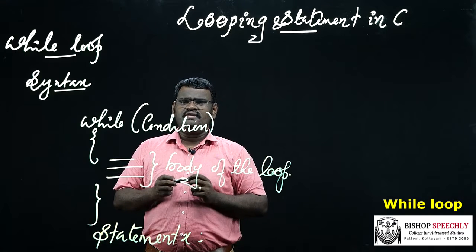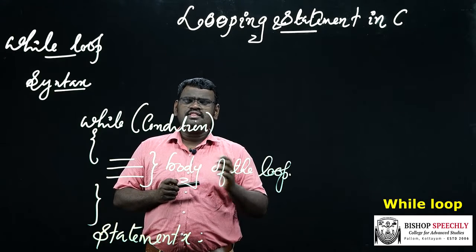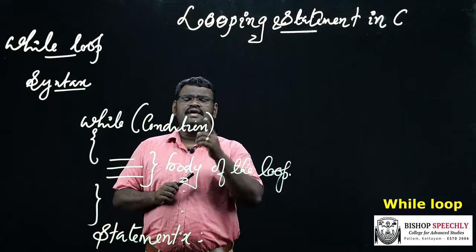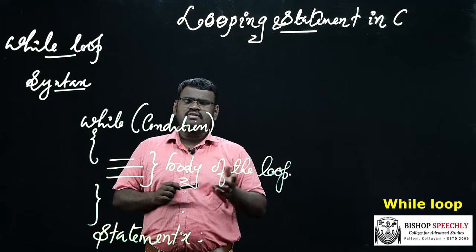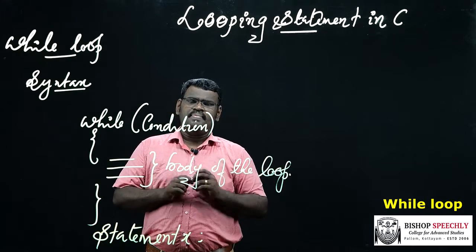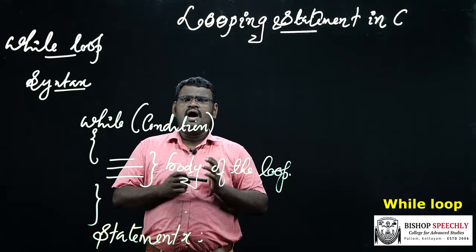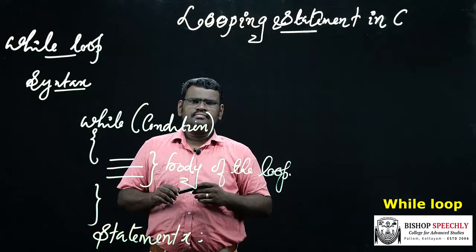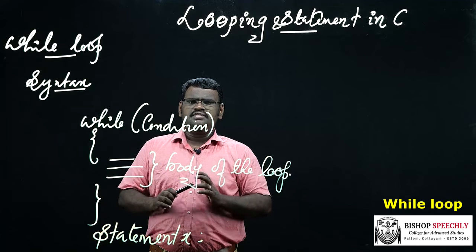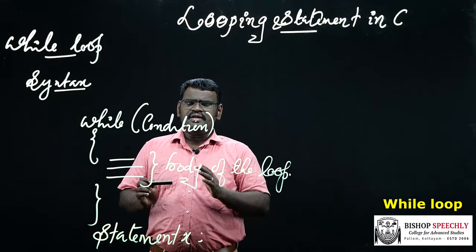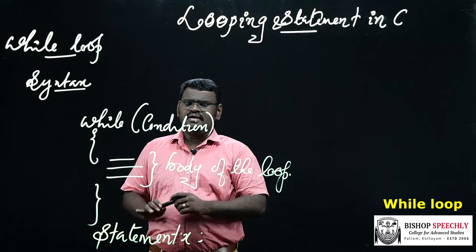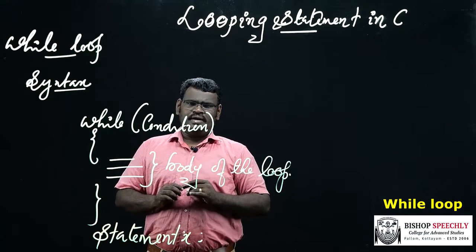The condition is evaluated first and if it is true, then the body of the loop is executed. Again the condition is checked, and if it is true, the body is executed. The process continues until the condition becomes false. If the condition is false, then the statement just following the loop is executed. Here, statement X is executed.